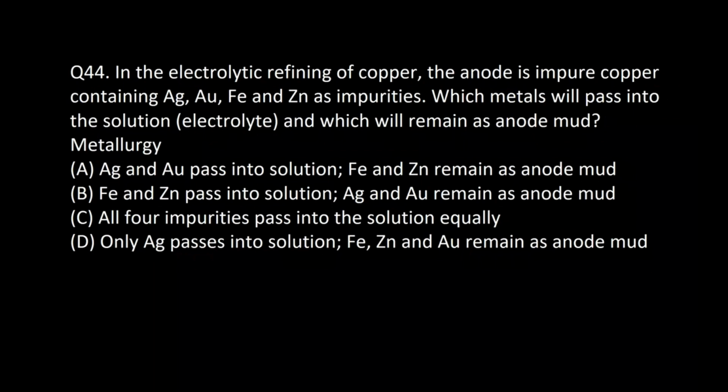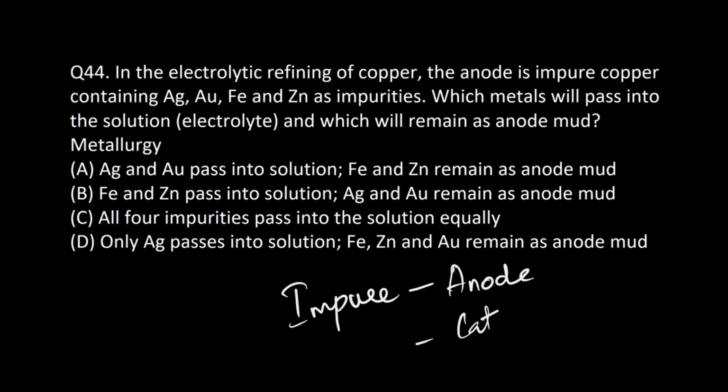So the simple technique to answer this type of question, even though you don't know the metallurgical concept, in electro-refining of copper, always think about which will take the cathode position and which will take the anode position. The impure copper is the anode. The impure one is the anode, in any refining method, not only for copper.